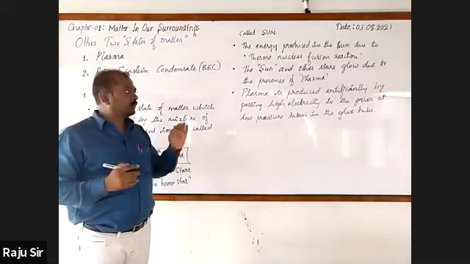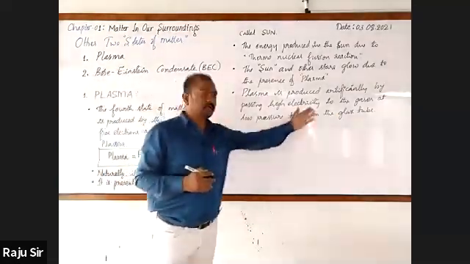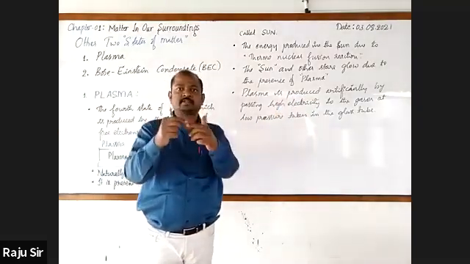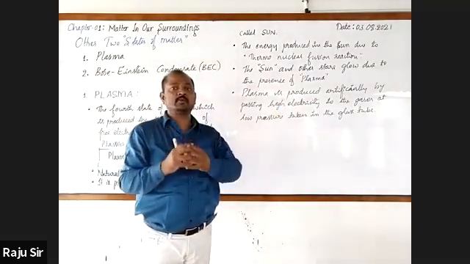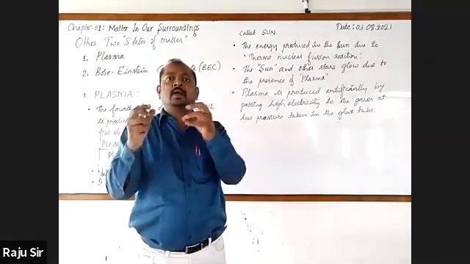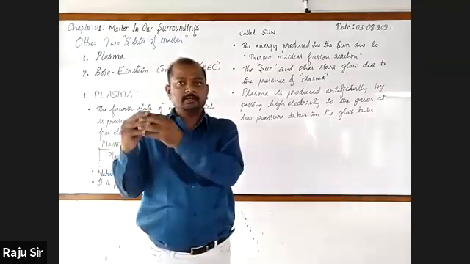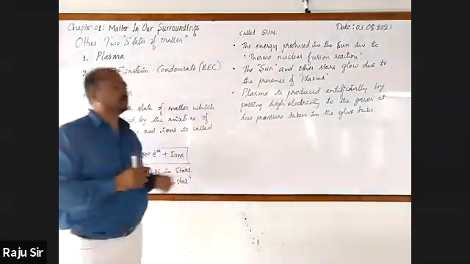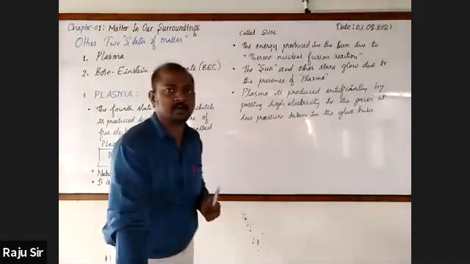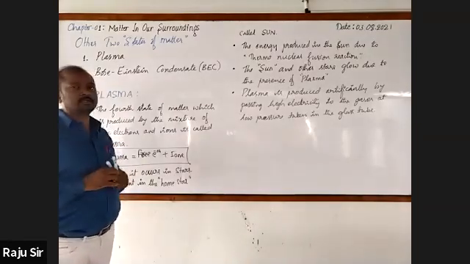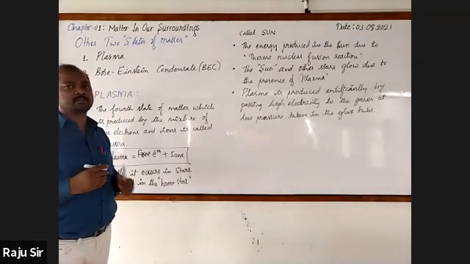Then atoms are broken and become ions, and these ions mix with the electrons to form the fourth state of matter called plasma. So this is just information about plasma.